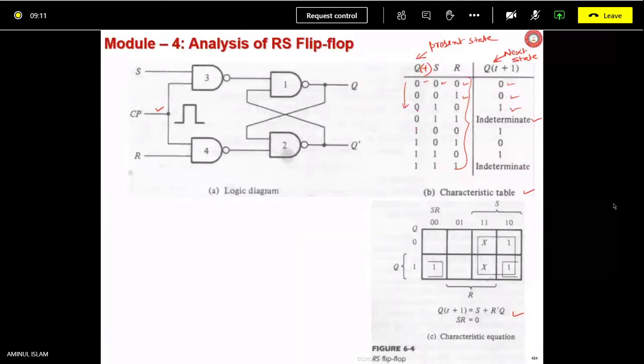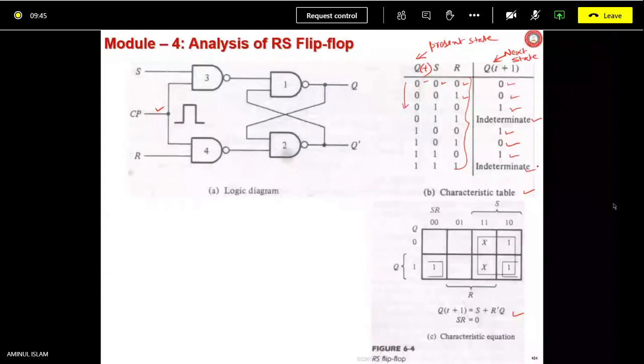Then Q equals 1 and SR equals 0, 0 is going to be what? No change state. So Q is not changing, Q(t+1) remains what was Qt. Same here, Q is equal to 1. 0, 1 is a reset state. Then 1, 1, 0 is a set state. And the last one is the indeterminate state.